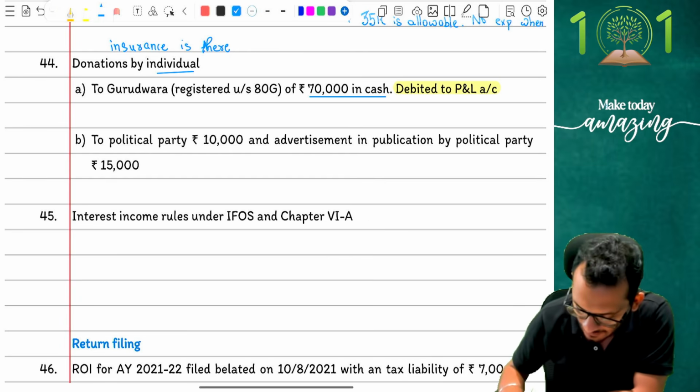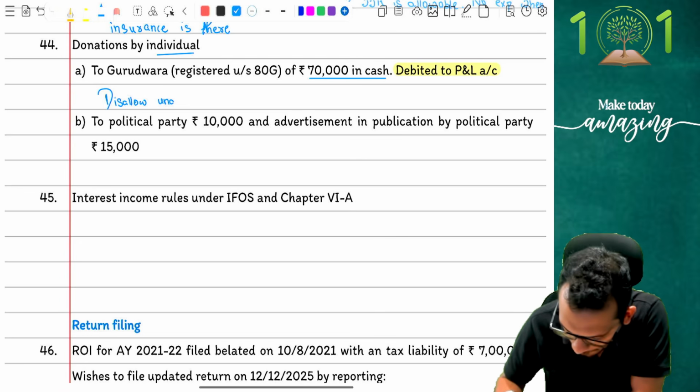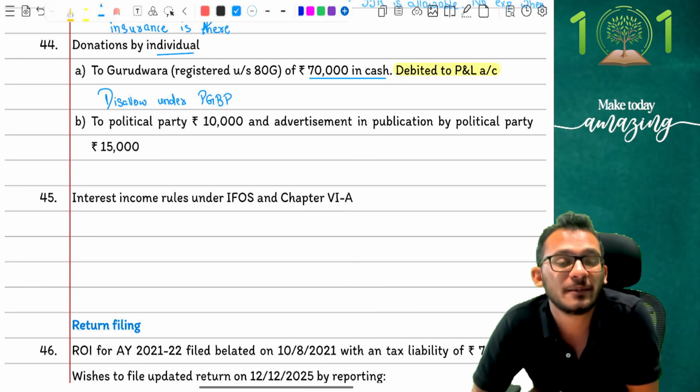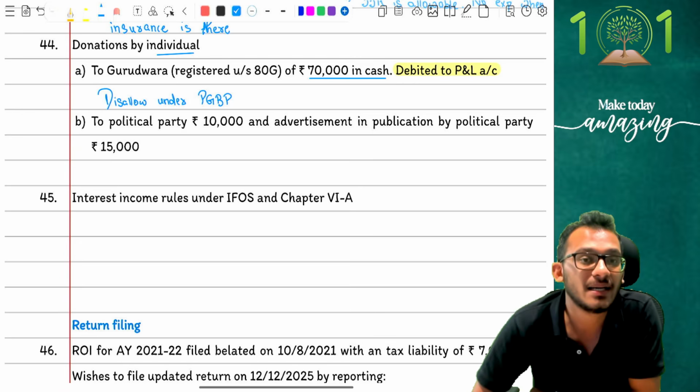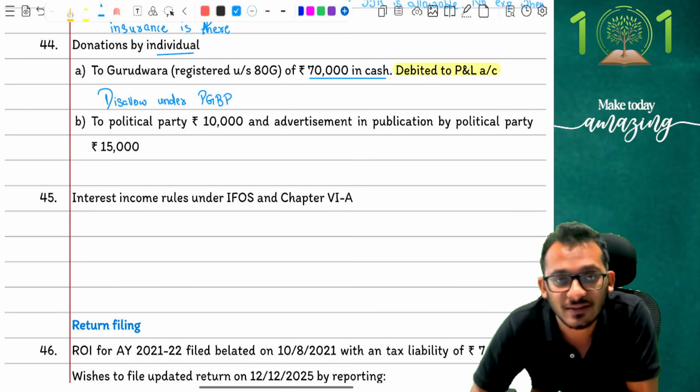The first thing I'm going to do is disallow it under PGBP, because I should not have made a payment in P&L. I cannot have a donation made in P&L. It's not incurred for business purpose.